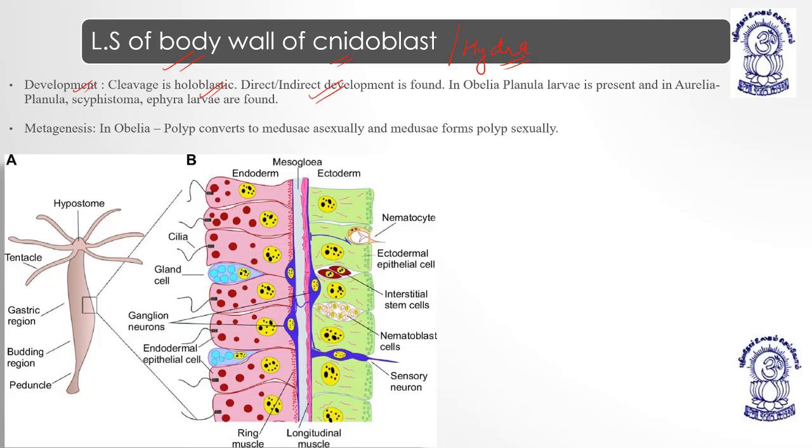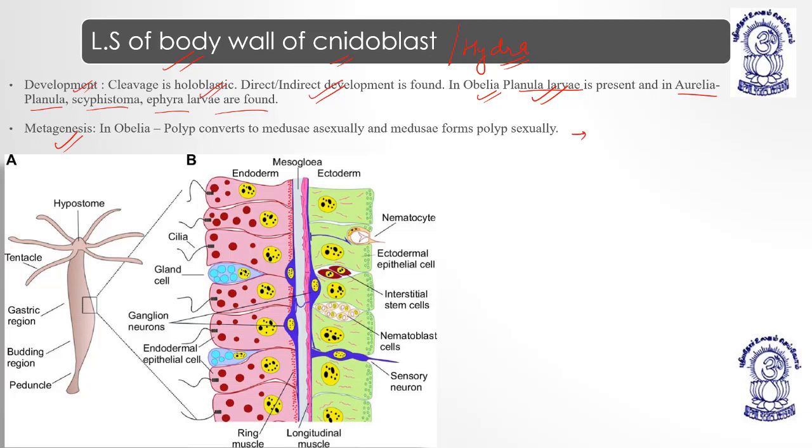Indirect or direct development, both are present. In Obelia, it has planula larva, and in Aurelia, it has planula, scyphostoma and ephyra larva. Development is direct as well as indirect.